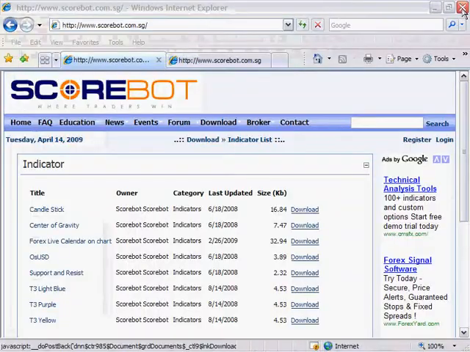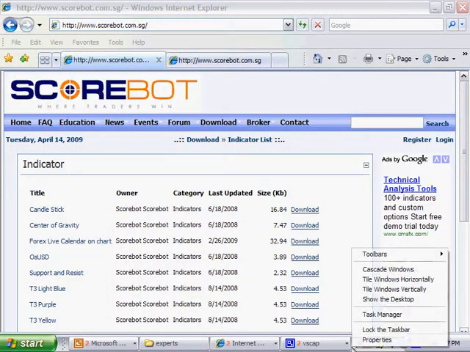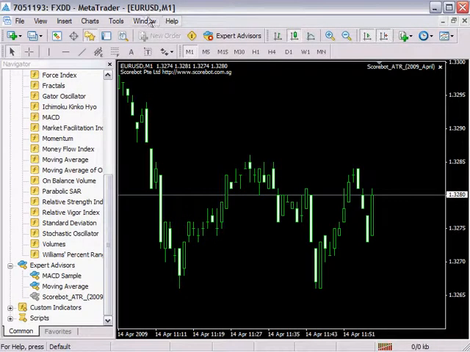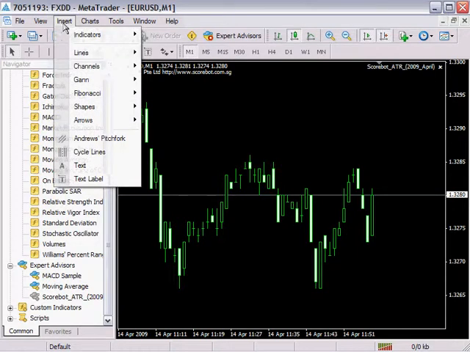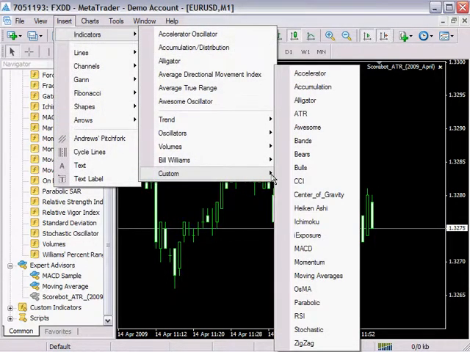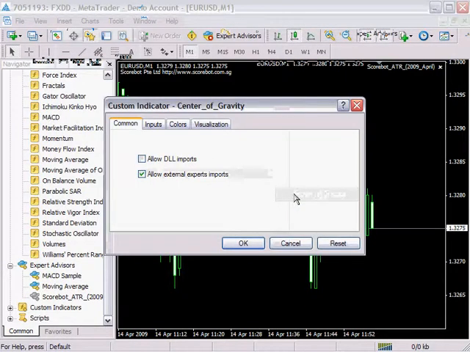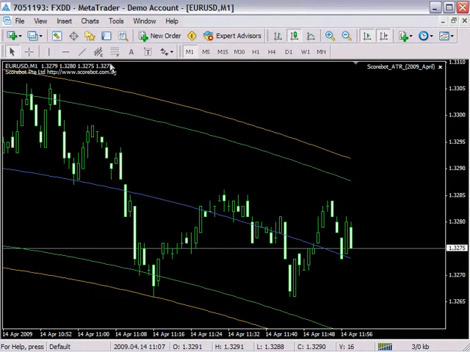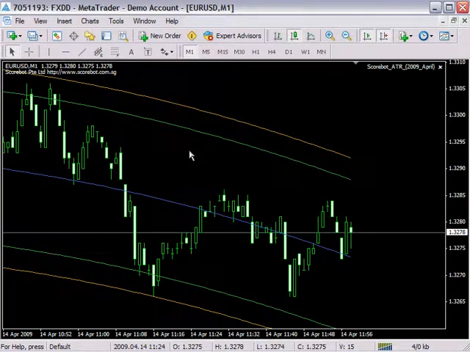Let's do this. You can try to insert the indicator under custom, because that was a custom made indicator. Here you are, center of gravity. Once you click on it, you can see these extra lines of indicators that appear on your chart.